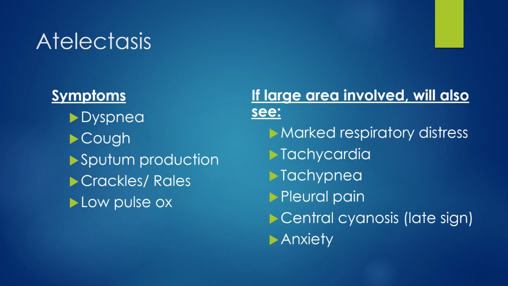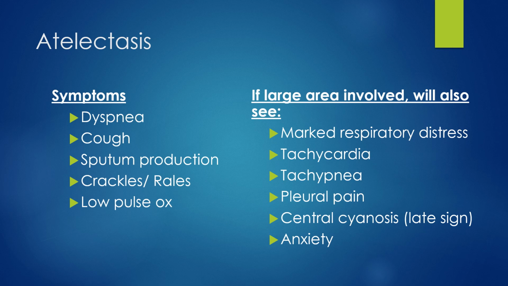The symptoms of atelectasis usually come on gradually and get worse with time. The patient can have dyspnea, a cough, sputum, and they're going to start to have crackles or rales, usually starting in the base of the lungs. The crackles are noises the alveoli make when they're popping back open. The pulse ox level can decrease, sometimes to below 95%,